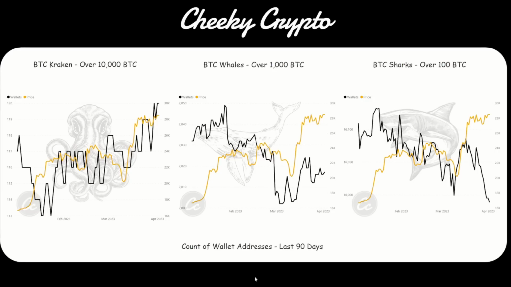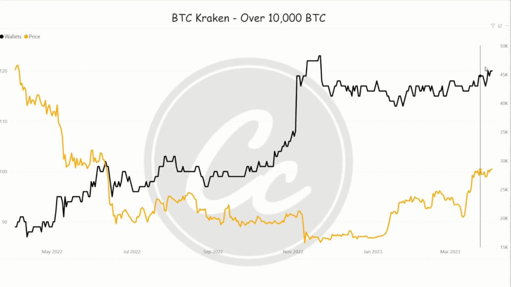So let's jump into this, right? So where do we sit? Well, our Kraken size wallet so far has done the accumulating this year, or through the bear market, I should say. Nothing overly impressive at this point. It did spike up at 123. We're currently at 120. Wallets here that have over 10,000 Bitcoin, we are looking for these guys to flood the market at some point. Don't know when, can't time it. It's going to be interesting to see what happens with these guys.